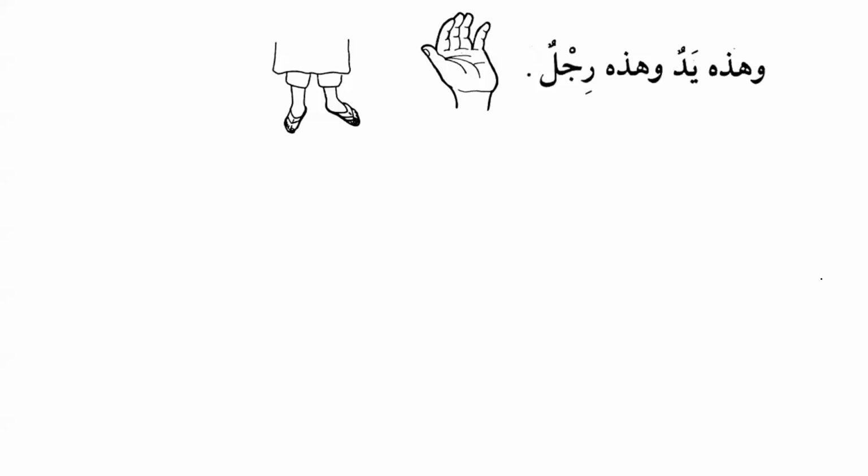وهذه يد وهذه رجل. Again, yadun is feminine. Why is it feminine? Because we have two hands, and similarly we have هذه رجل. We have two legs, as we can see over here. So that's why these are in pairs, so that's why they are also feminine. So that's why we say that this is a hand and this is a leg. Again, this is in pairs.